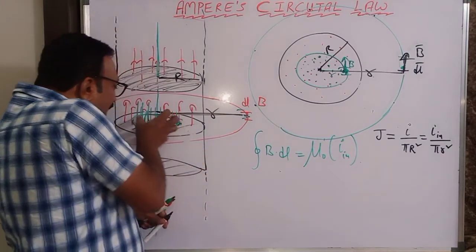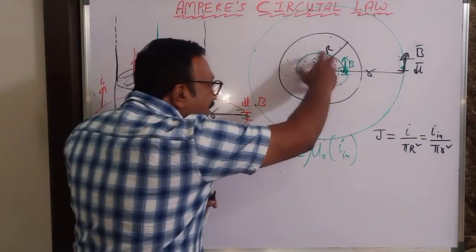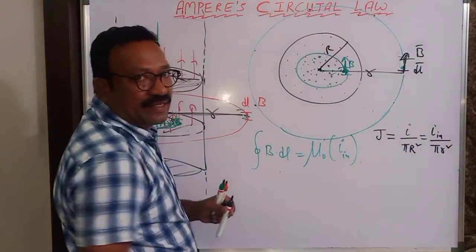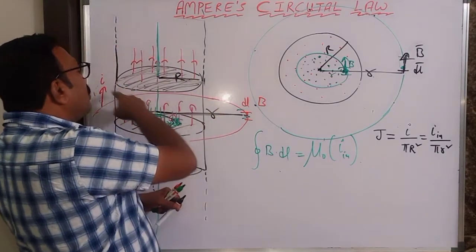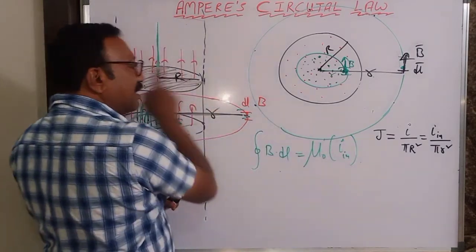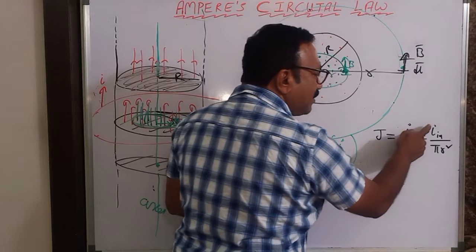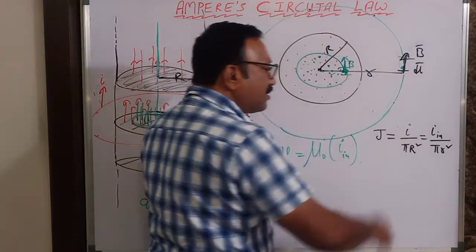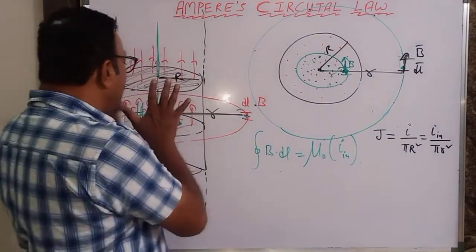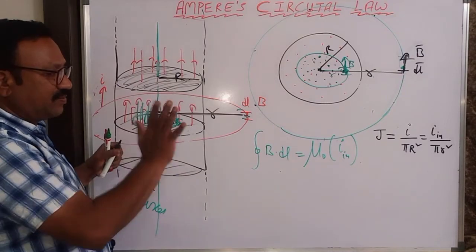If I take this current, that area only I will take there. If I take this total area and total current, this is also current per unit area, and that is called current density. So current density is uniform here, constant. That is why you can write like that.